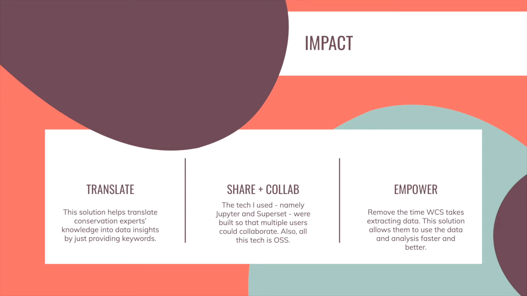The second one is that the tech I used here was built to collaborate, and it's all open source, so it's easy to stand up. I feel like that's really beneficial if we wanted to stand this tool up tomorrow, right? And the third one is empowering the users to get to the data analysis faster, to get to actionable insights without having to worry about all the steps beforehand, and to find patterns quicker.